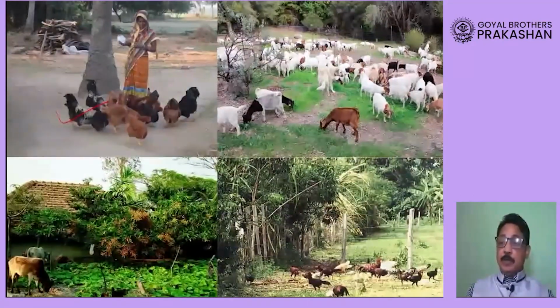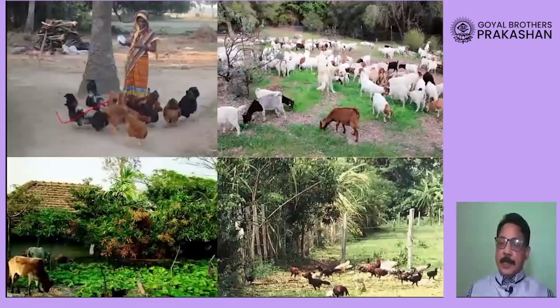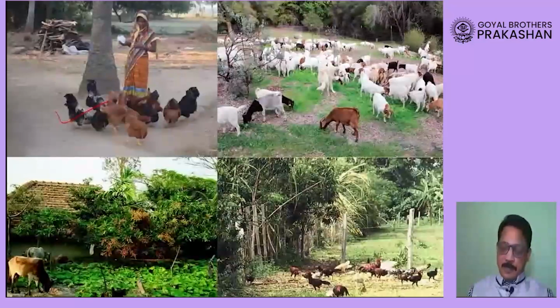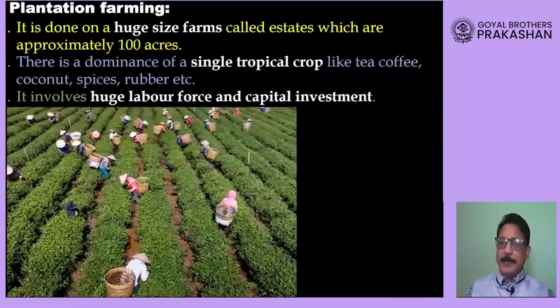And in case of crop failure, of course, dear student, the income from the animals will definitely be helpful in supporting the farmer.